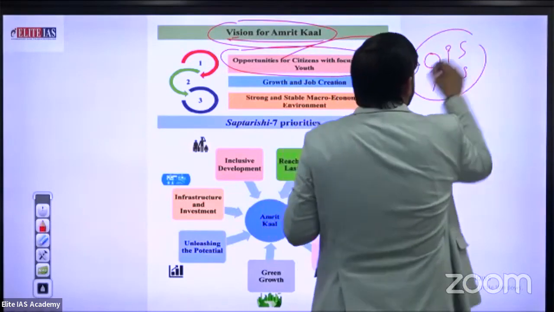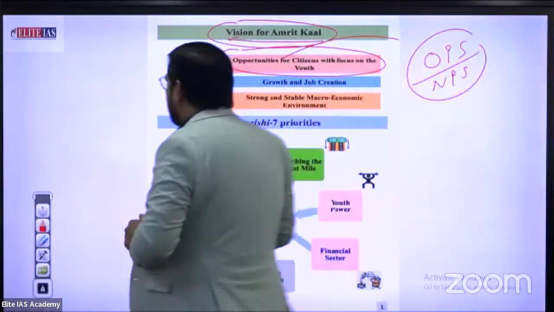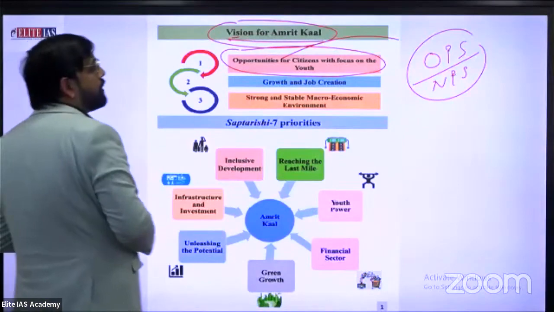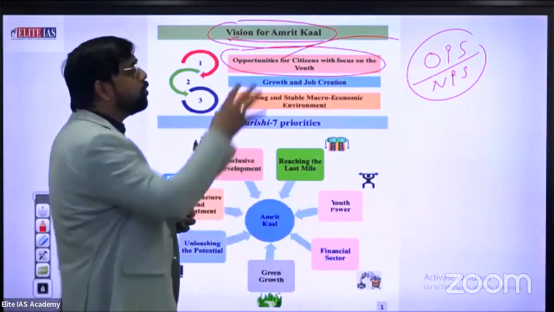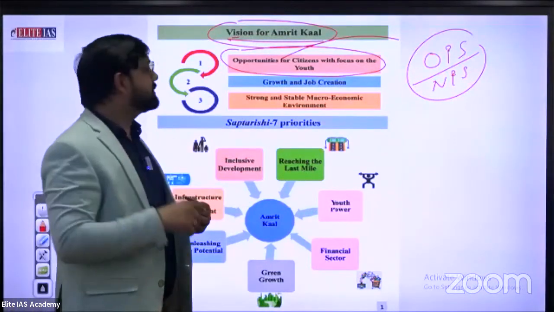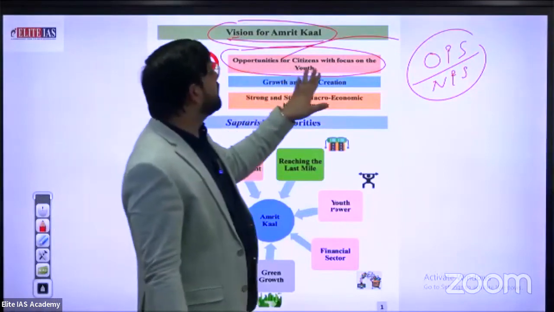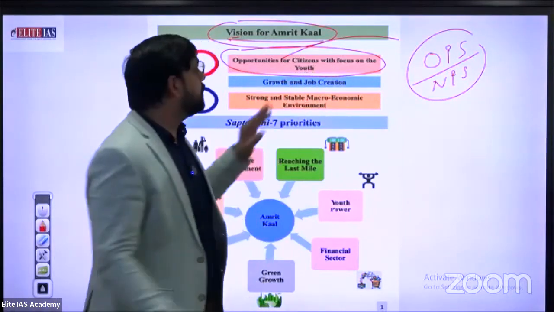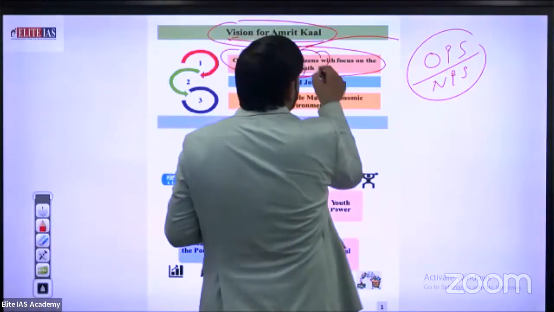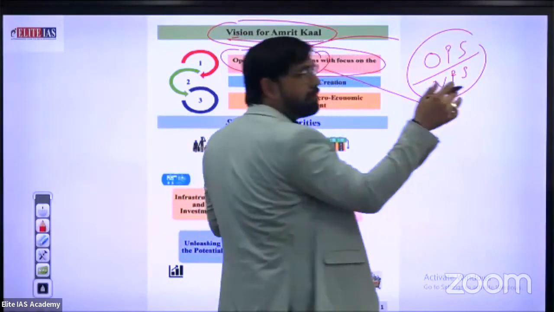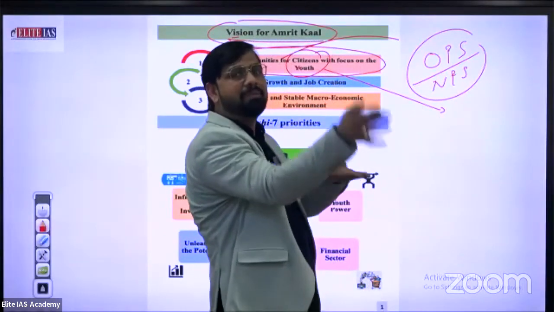This one is the major issue. So the government also allowed the CAG to submit the report on the old pension scheme and new pension scheme. So opportunity for citizens with focus on youth. Why youth? Because we know that youth is the future of India. The future of India is totally based on youth.